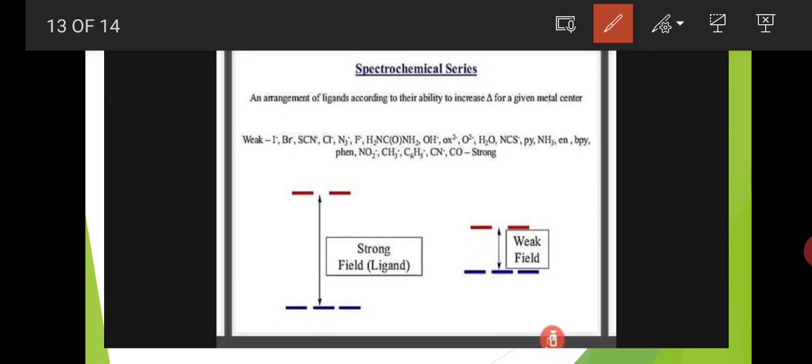This side has the strong field ligands and this side the weak field ligands. This is about the spectrochemical series.